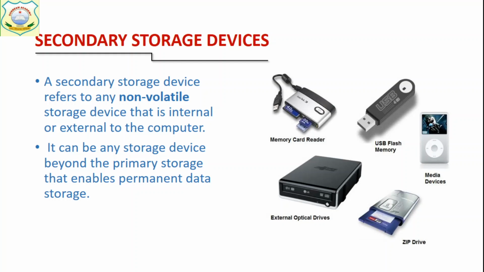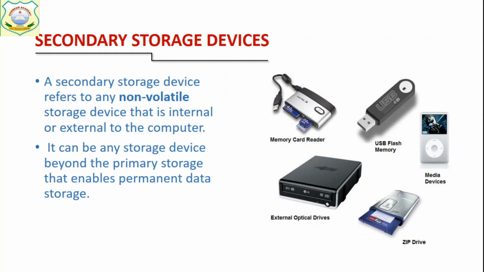It stores data permanently and it can store a large amount of data. So what we have: pen drive, hard disk, card reader, iPod. All these are secondary storage devices. They can store data permanently. Now the question can be like this: which type of storage device can store data permanently? Answer is secondary storage device.